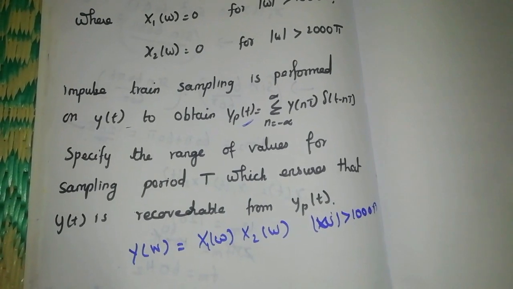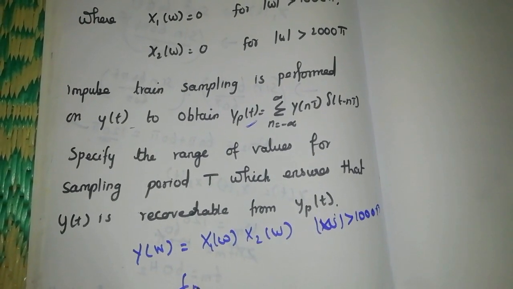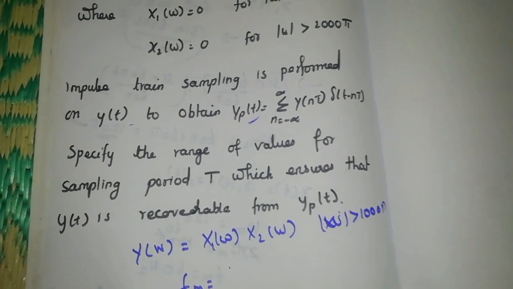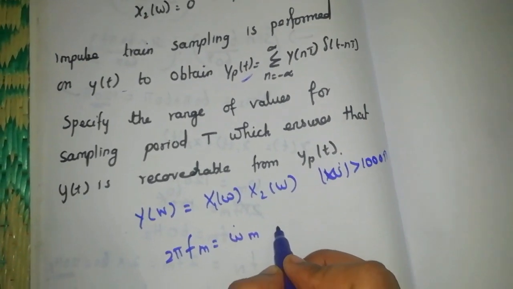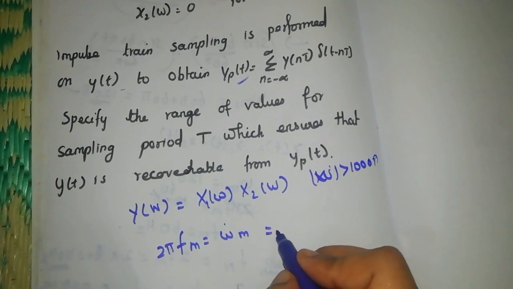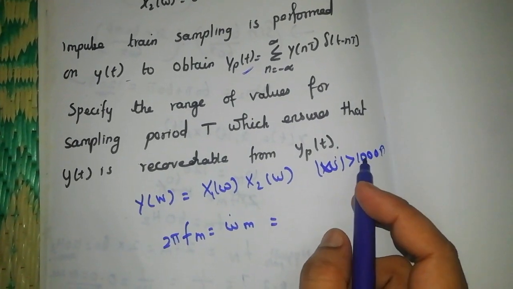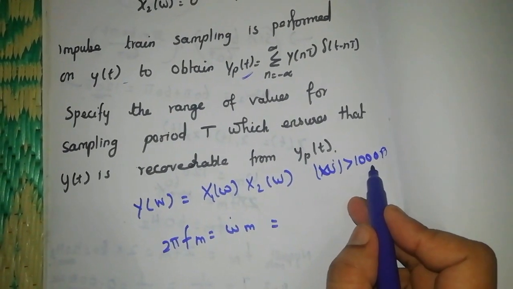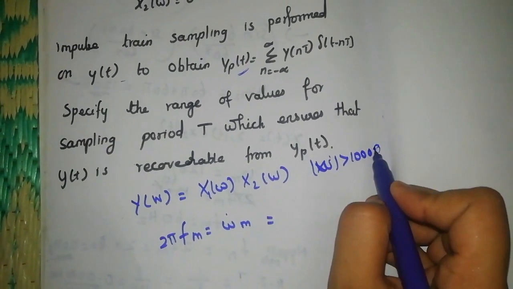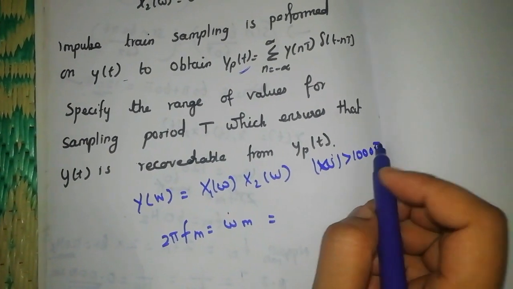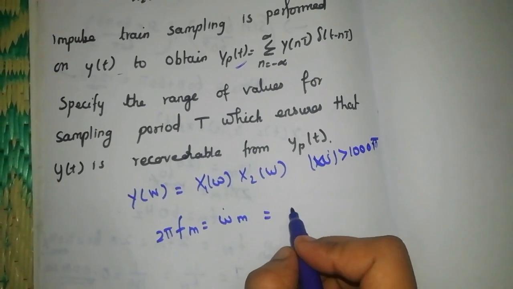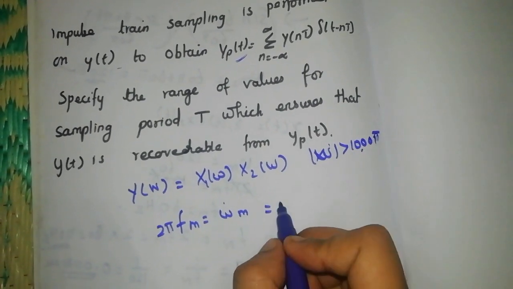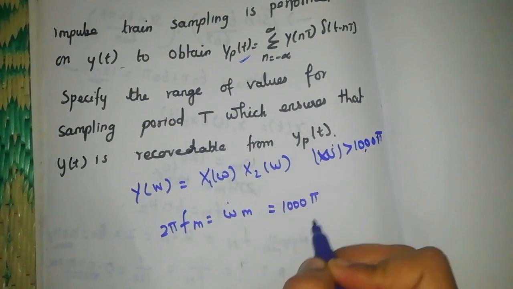Also we know omega m is equal to 2 pi fm, and here the omega m value is 1000 pi. So this is the maximum limit. After that value we will get 0 result. So the maximum frequency is 1000 pi.